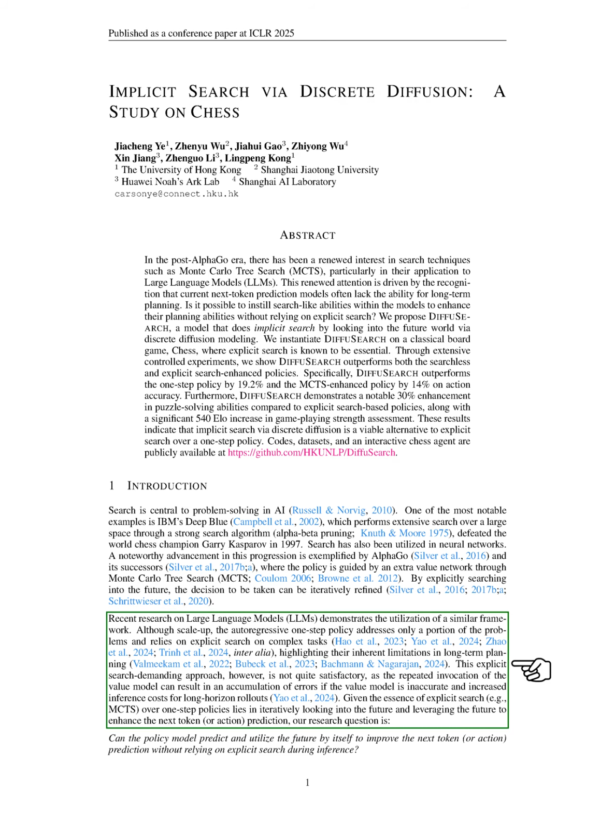Recent studies on large language models, LLMs, show a similar framework, but the one-step autoregressive policy only addresses part of the problem and struggles with complex tasks, revealing limitations in long-term planning. The reliance on explicit search can lead to errors and increased costs, especially if the value model is inaccurate.